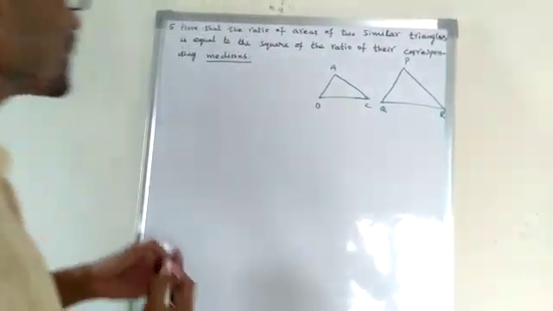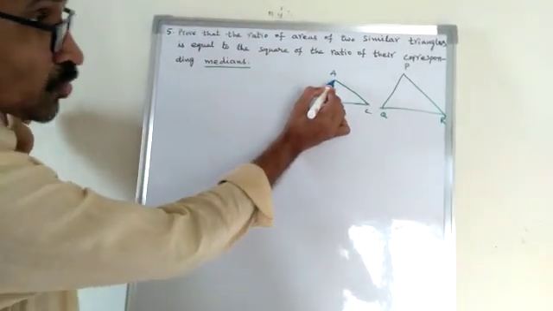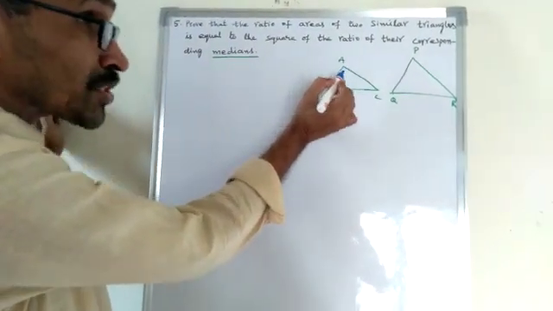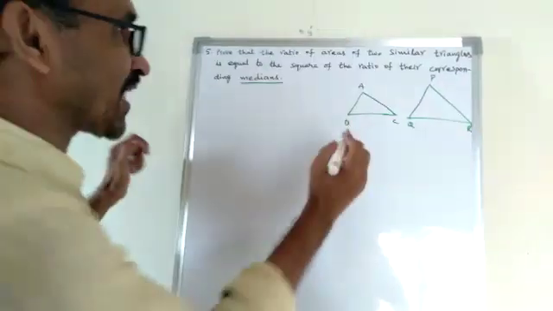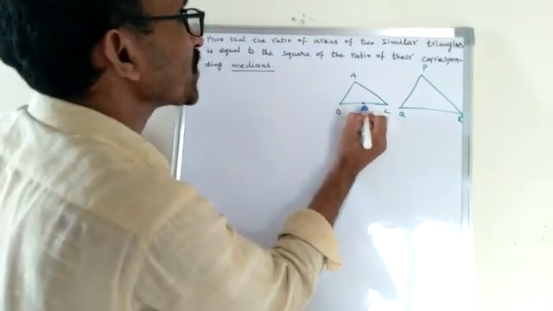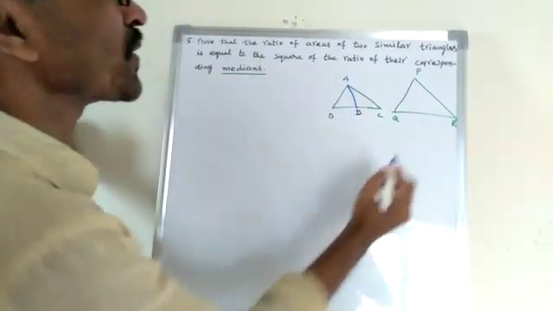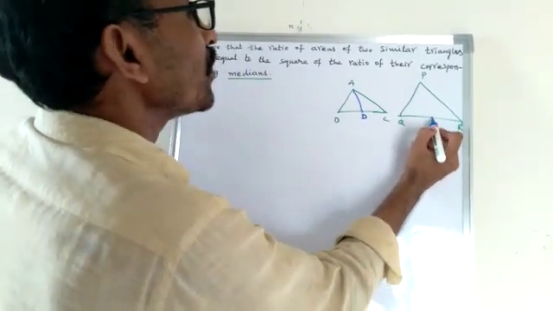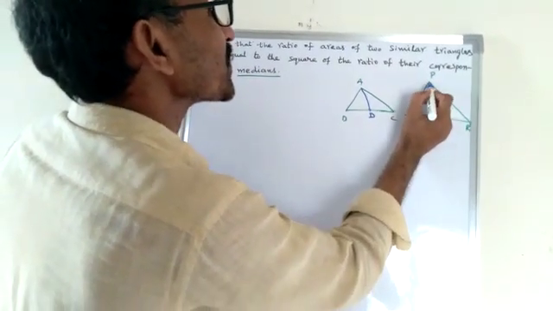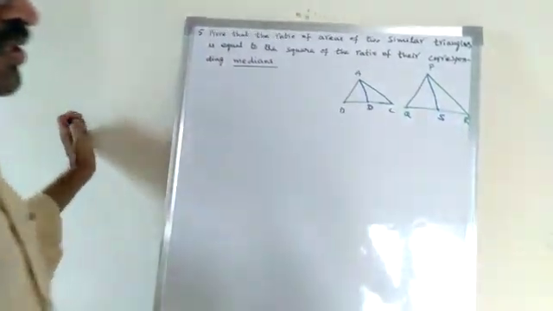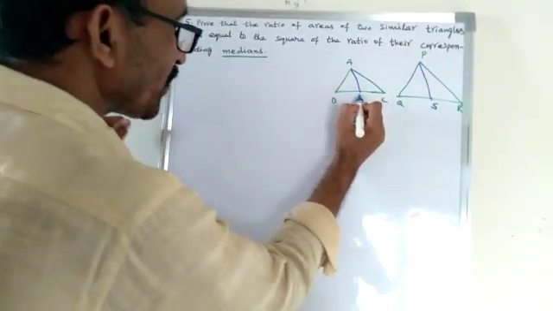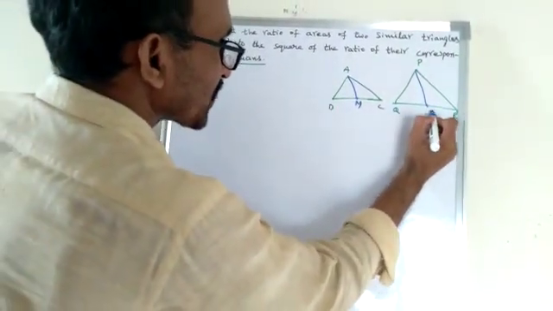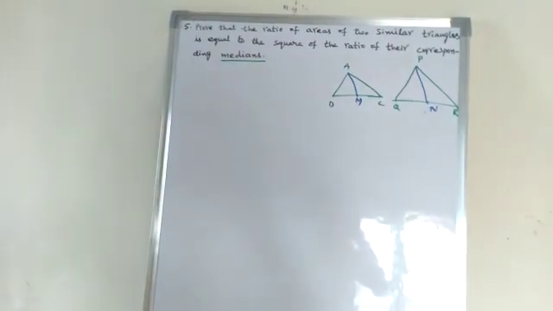Median is a line segment joining a vertex to the midpoint of the opposite side. Let the midpoint of BC be D. And suppose this is S. Since it is a midpoint, we note it M and this is N. Okay, MN.